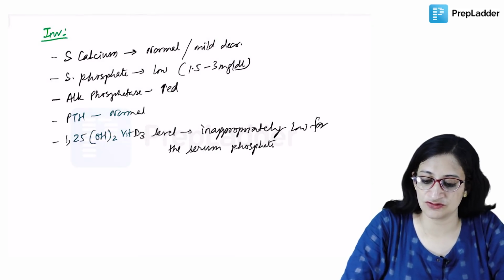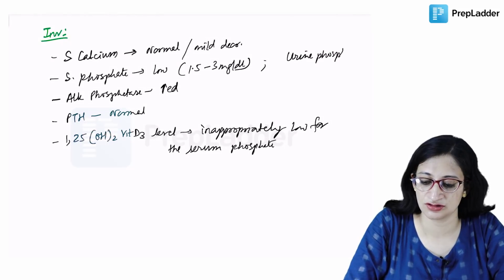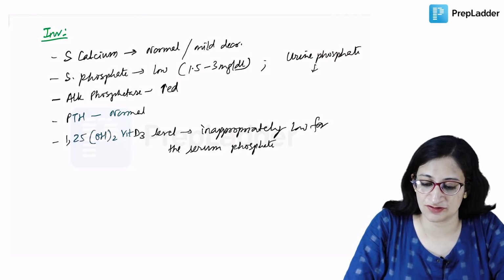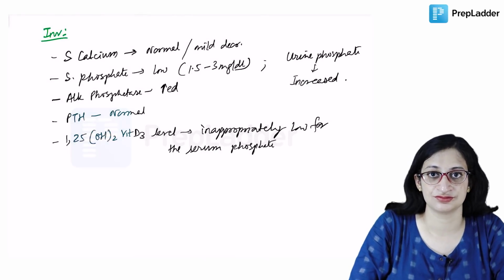And if you do urine phosphate, it may be increased because there is phosphaturia. So the urine phosphate level will be increased because there is phosphaturia.